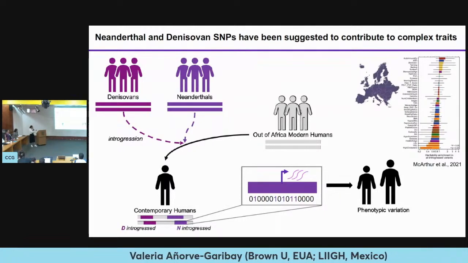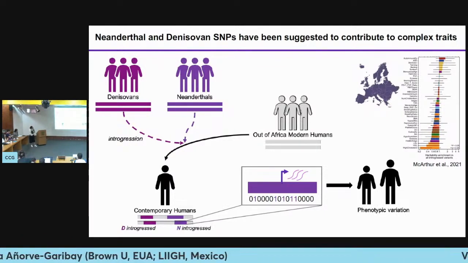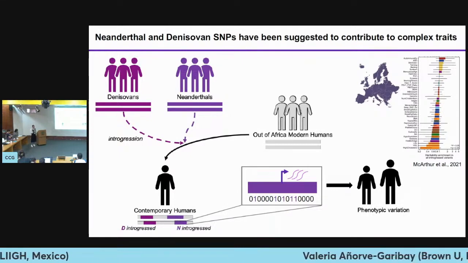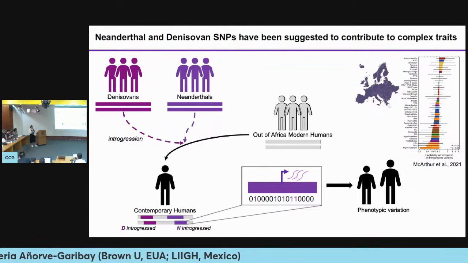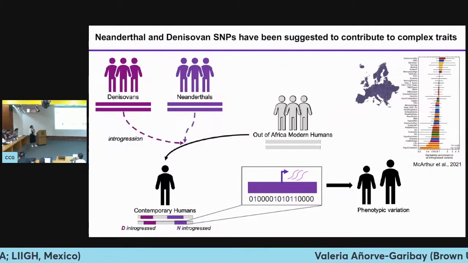So, for instance, I have a figure here from a paper by MacArthur et al. In that paper, they were investigating the impact of Neanderthal introgressed variants on UK Biobank phenotypes. Basically they found that Neanderthal ancestry is mostly depleted for those phenotypes except for skin and hair, which is particularly interesting.